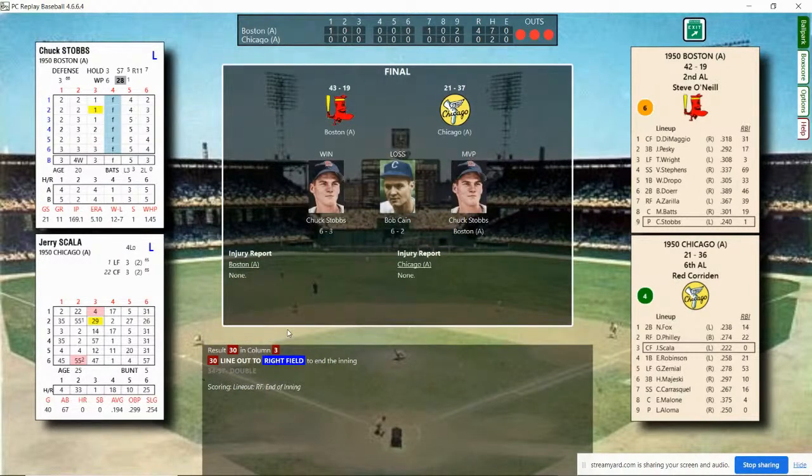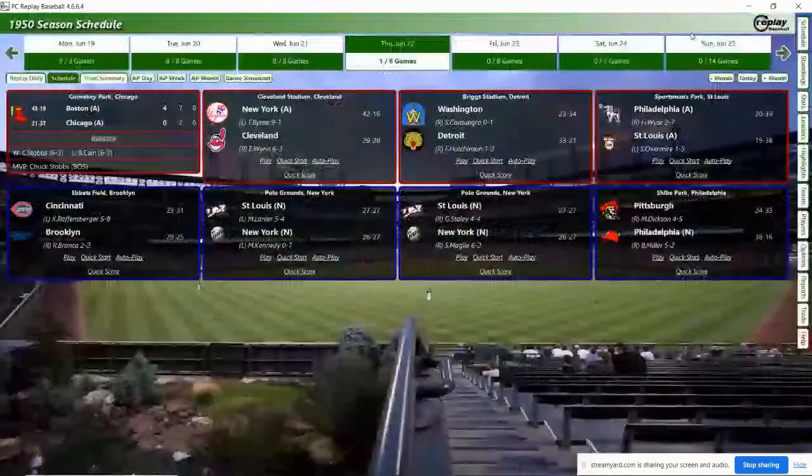Chuck Staub pitches a masterpiece, a 2-hitter. Red Sox win 4-0. The Red Sox 4-7-0. The White Sox 0-2-0. Chuck Staub is now 6-3. Kane 6-2. Of course, Chuck Staub is going to be the MVP of the game. The White Sox record now 21-37. Red Sox 43-19. We'll exit the game.